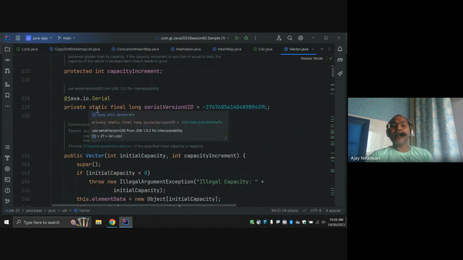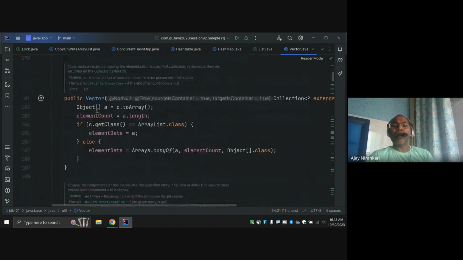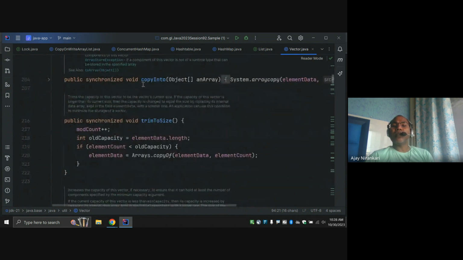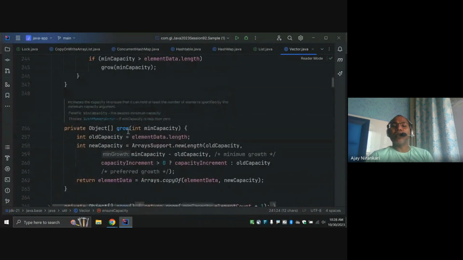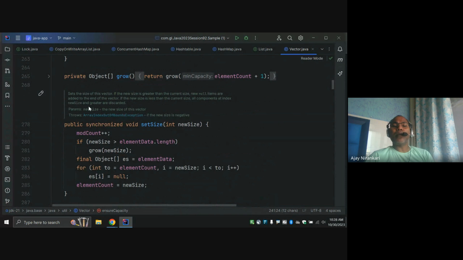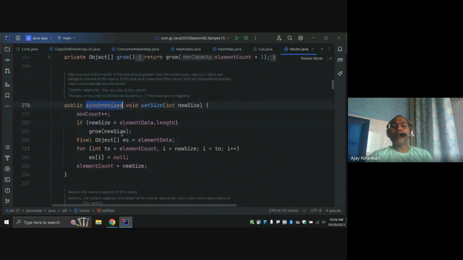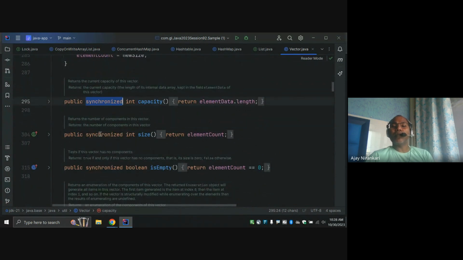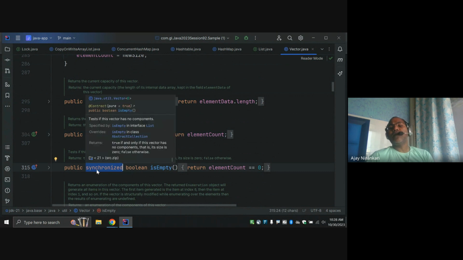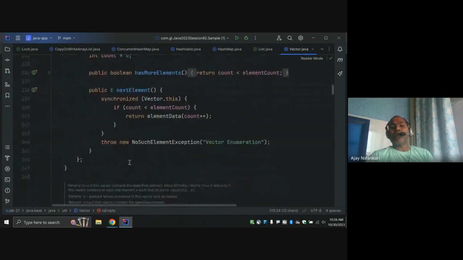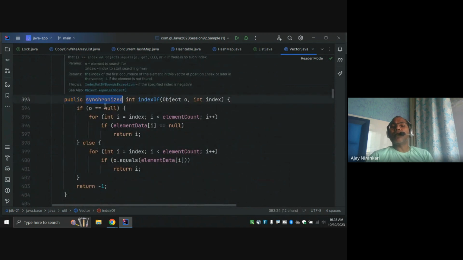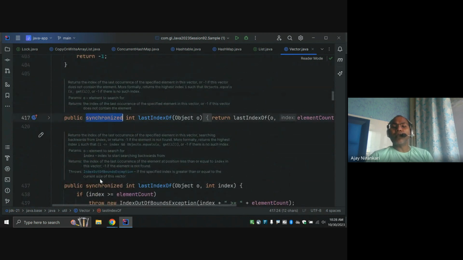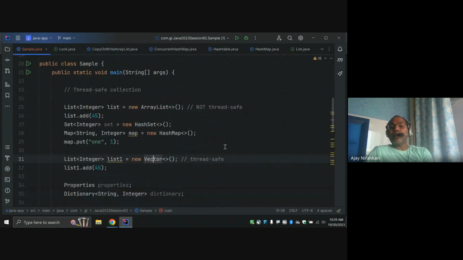And why do we say this is a thread safe class? Look at all these methods. This is the constructor. This is the copyInto synchronized method. Notice this is the grow method, a private method. This is the public setSize synchronized method. Notice all the public methods are synchronized methods. Due to that, this class is a thread safe class.